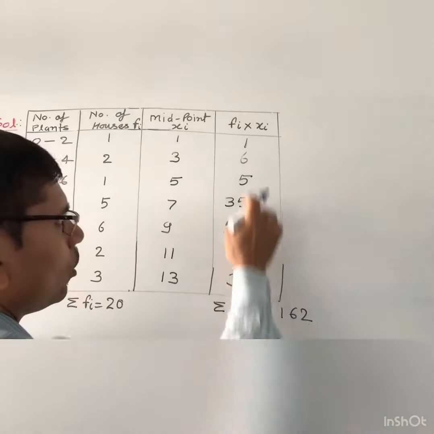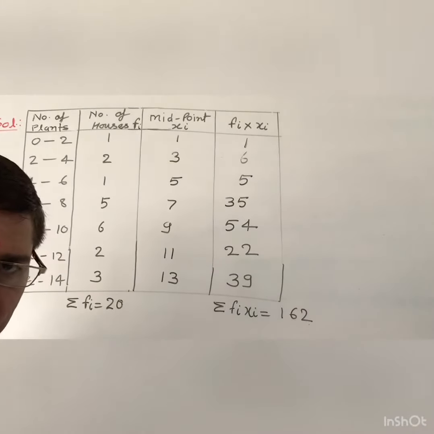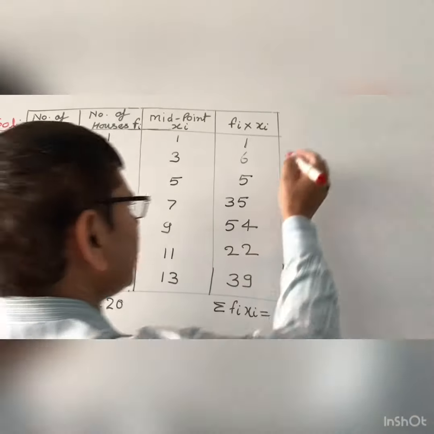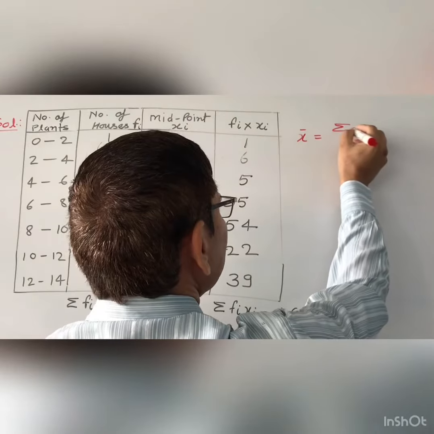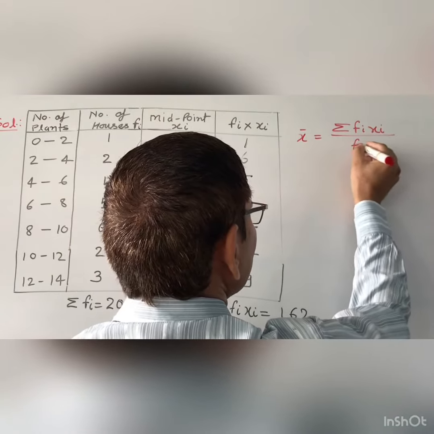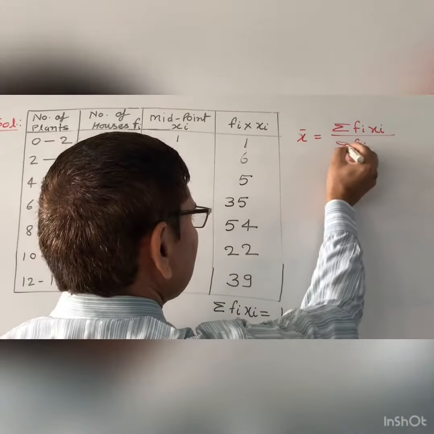So this is the sum of the fi into xi. Now how can you find the mean? That is the mean number of plants per house. You will find here the mean of the given data. So you know that x bar equal to sigma fi into xi divided by sigma fi. Now you put, this is sigma fi.